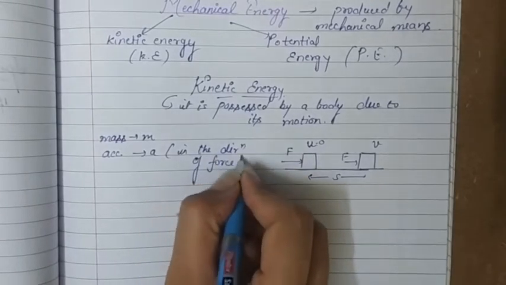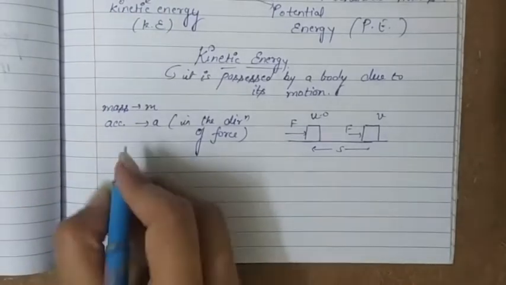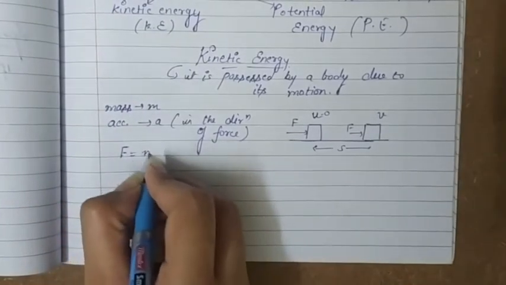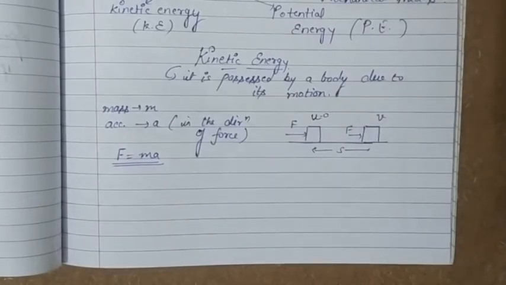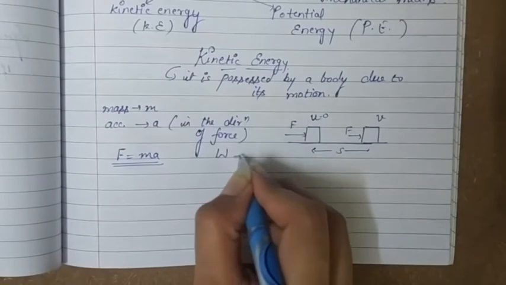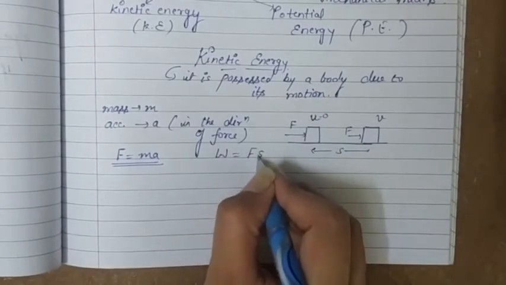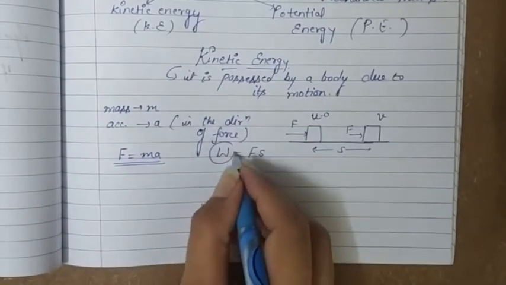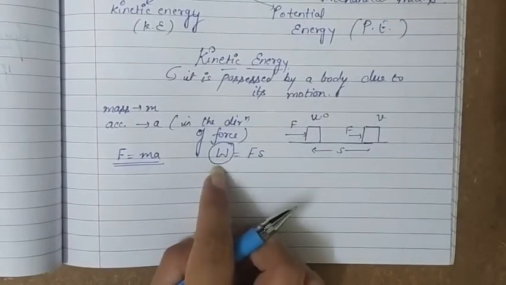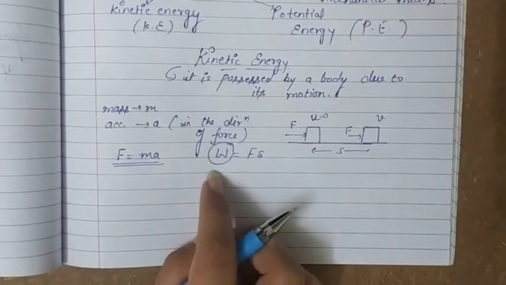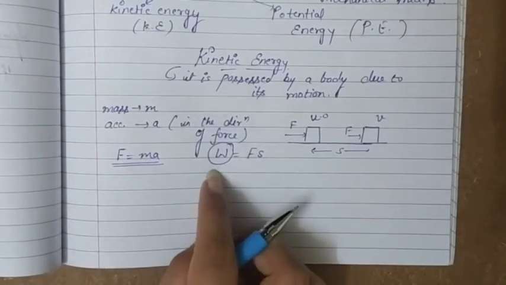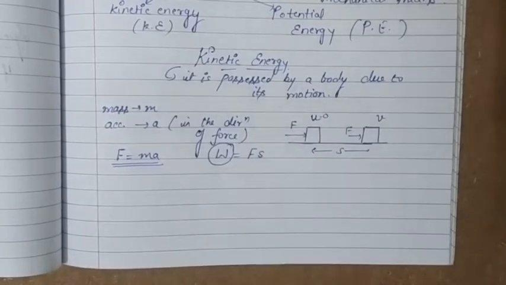Now we know that the force acting here should be equal to mass into acceleration as per Newton's second law of motion, and also we know that work done is equal to force into displacement. The work done required to bring that body into motion will be equal to the kinetic energy. So basically we have to find this work done, which will appear there in the form of kinetic energy.